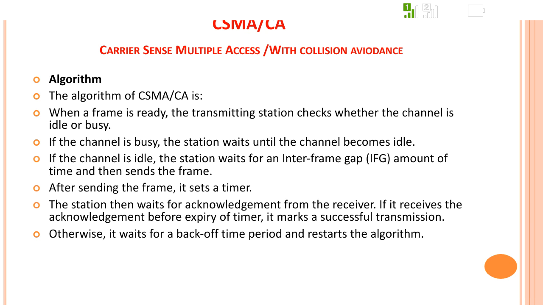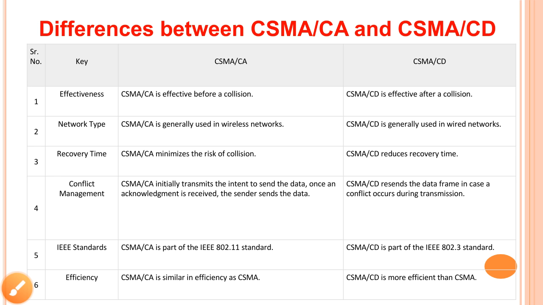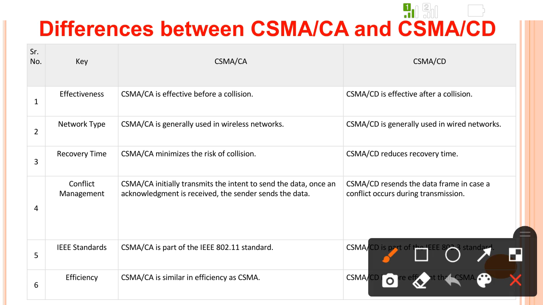Okay. Next, comparison between CSMA/CA and CSMA/CD. Effectiveness: CSMA/CA is effective before the collision, CSMA/CD is effective after the collision. Type of network: CSMA/CA is wireless, CSMA/CD is a wired network. Recovery time: CSMA/CA minimizes the risk of the collision, CSMA/CD reduces the recovery time. Means what? Here the collision should not happen, that is why it takes precautions.